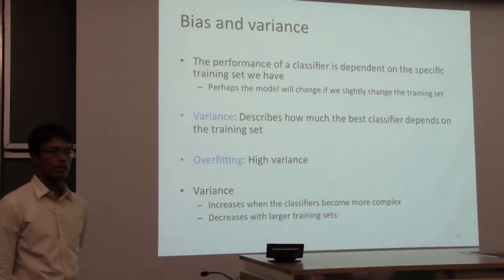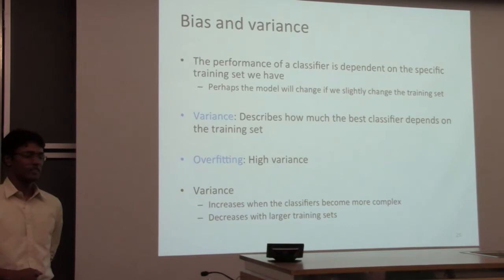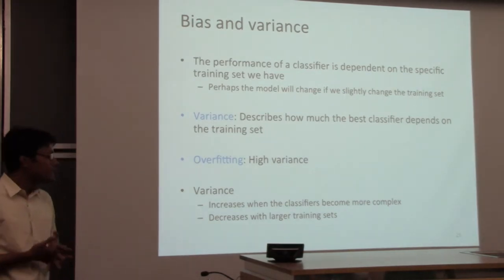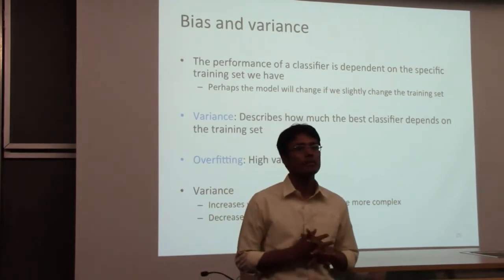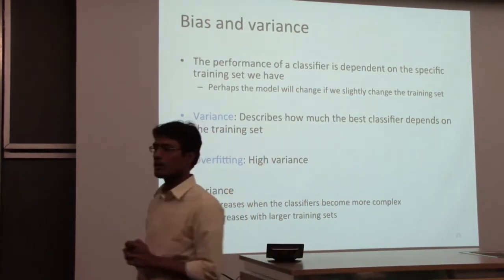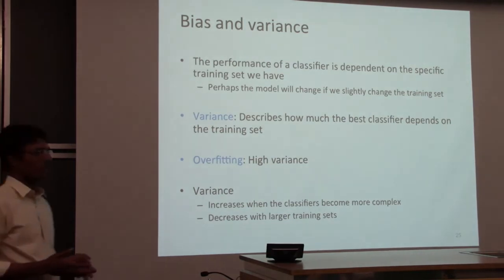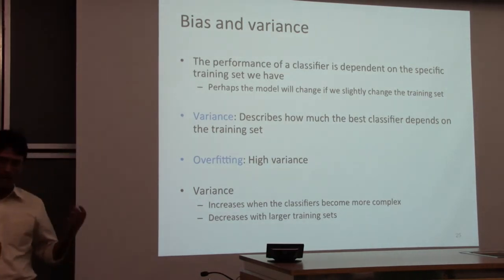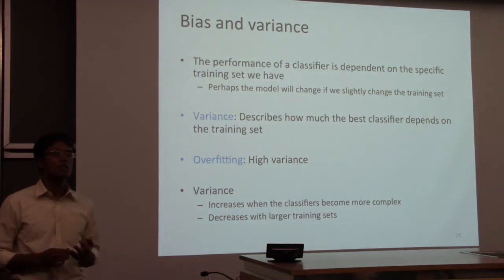High. Why? Because you're overfit. Yes. And in general, variance increases when your classifiers become more complex. If you use a high degree polynomial kernel, variance will be higher because you can explain more data using more complex hypotheses. So in some sense, thinking about bias and variance is another style of reasoning about learning algorithms.